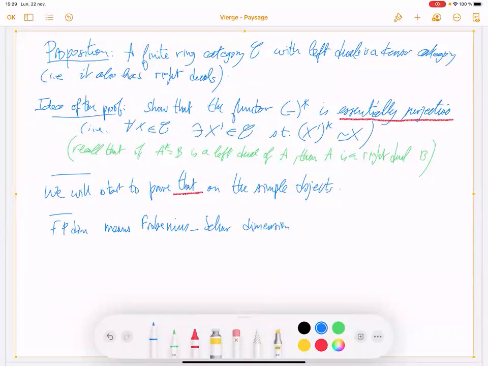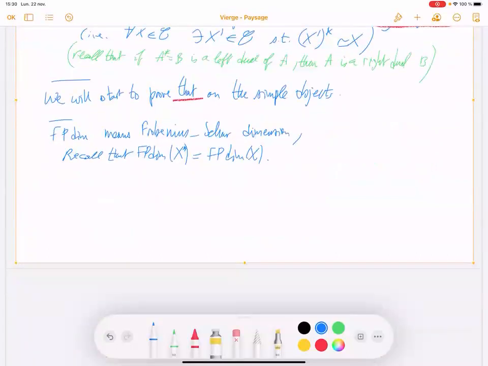I will not rewrite again the recall I wrote last time about the Frobenius-Schur dimension, and recall that FPdim of x star equals FPdim of x.